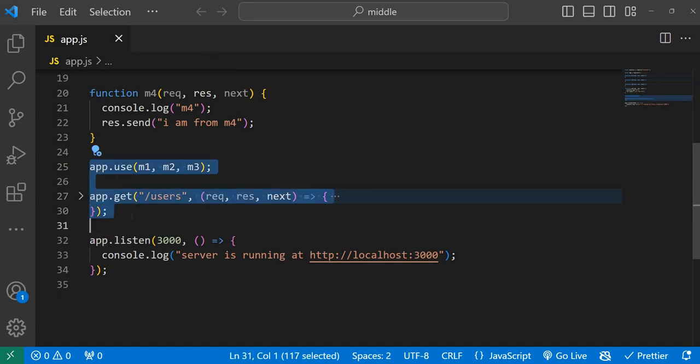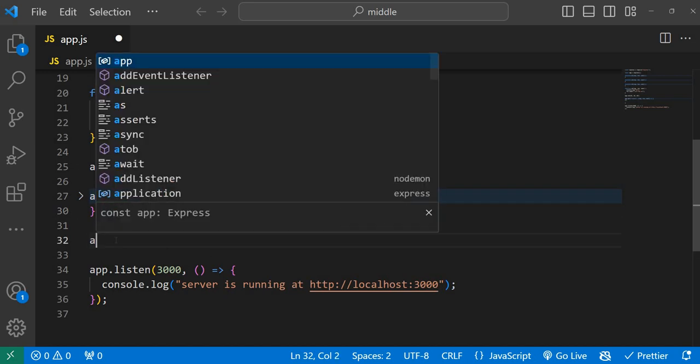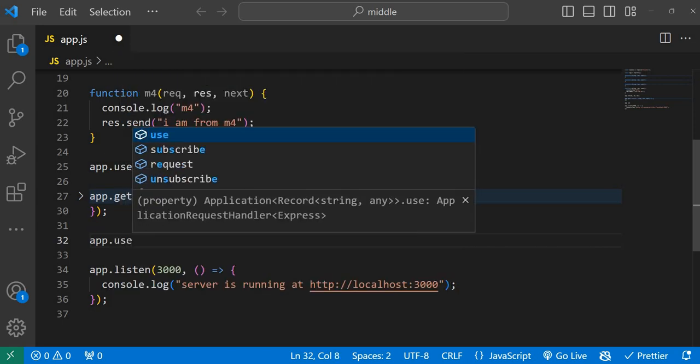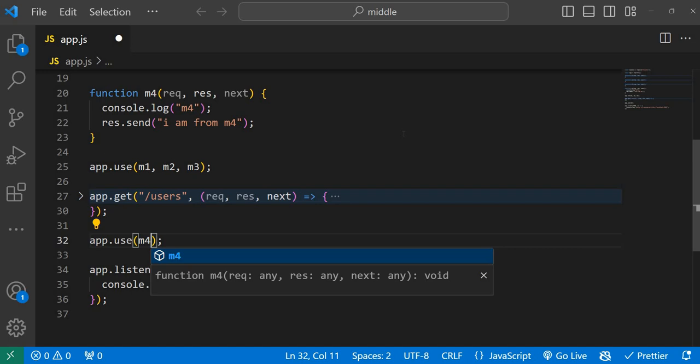How you are invoking, how you are adding these statements into the sequence, the express.js server will add those things into the sequence. So if you see, I'm just adding app.use m1 m2 m3. Again here I'm adding app.use m4.